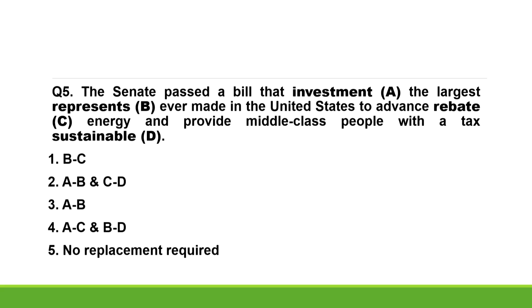So, let us analyze the sentence given. First of all, rebate energy is incorrect. Sustainable would be the most appropriate word for A. Sustainable energy.